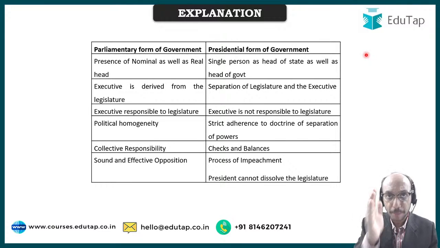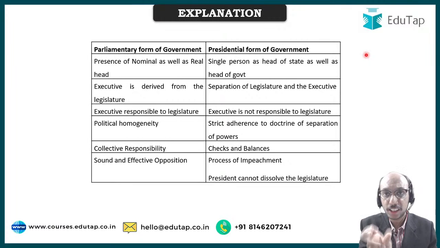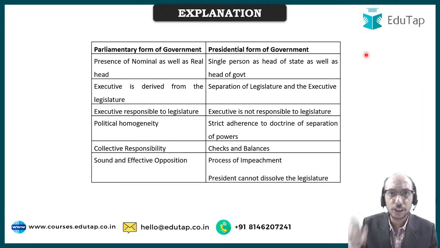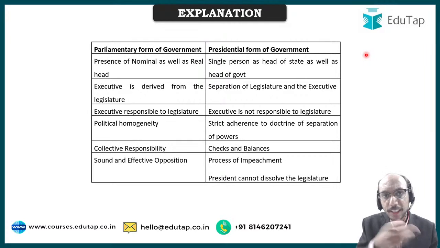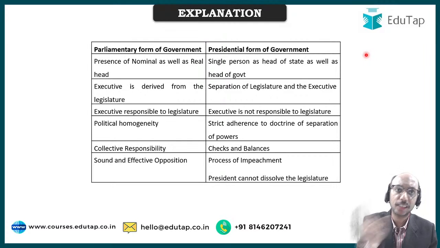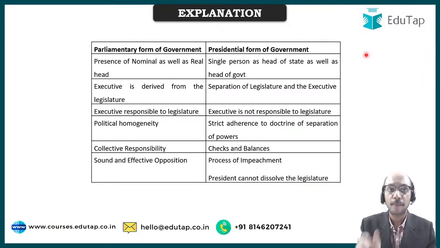right? In presidential form of government, there is strict adherence to the doctrine of separation of powers, that there are three different wings, let us say executive, legislature and judiciary, and there is strict separation of power within these three organizations. On the other hand, there is some kind of an interlinkage between these three organizations in parliamentary form of government, right? In parliamentary form of government, there is collective responsibility. What is the meaning of collective responsibility?